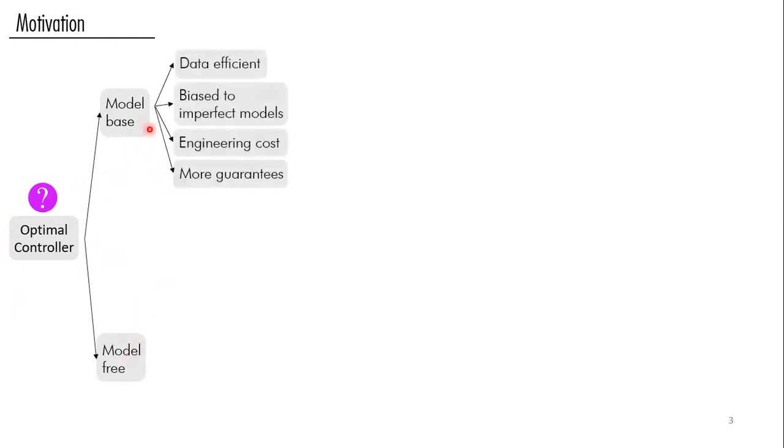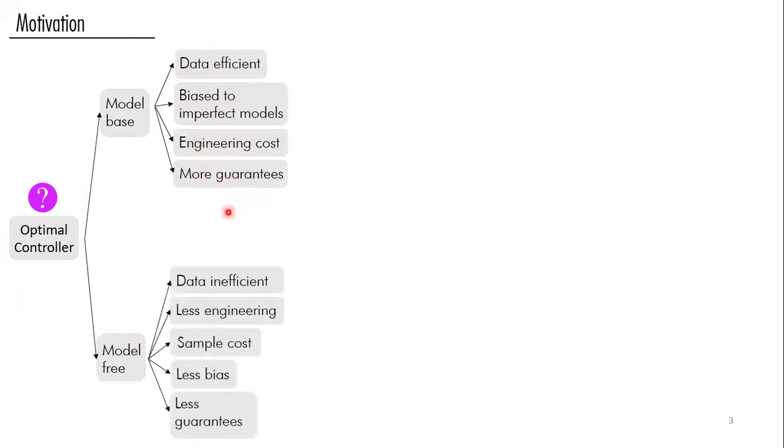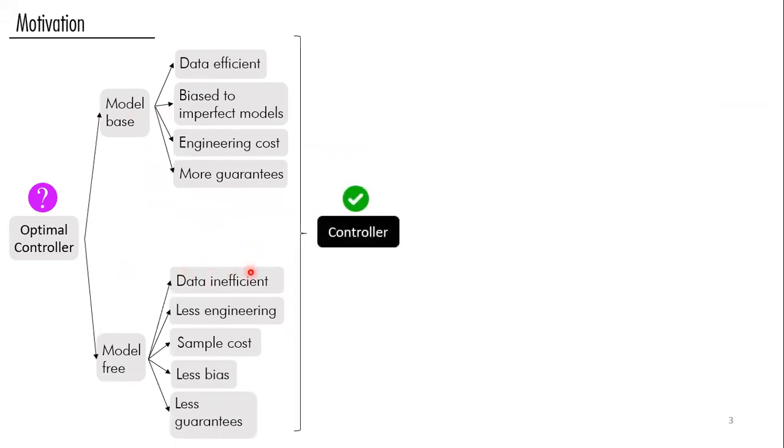So to start with, generally speaking, we desire an optimal controller, and regardless of the problem scenario or the application we have at hand, our solution may lie somewhere between model-based or model-free approaches. Purely model-based solutions are often more data efficient, but also biased to imperfect models. They incur more engineering costs, they need more engineering knowledge, but also often offer more guarantees, which is in contrast to model-free approaches usually. However, we already assume that we have a solution from this domain, and this solution is more or less available to us as a black box, and we are wondering how we can improve it.